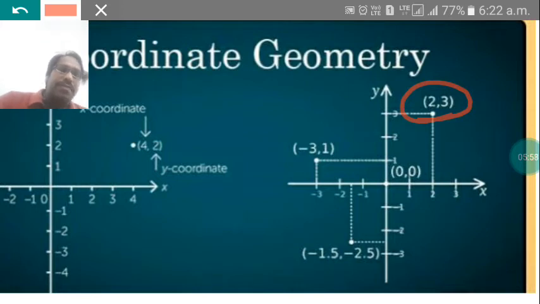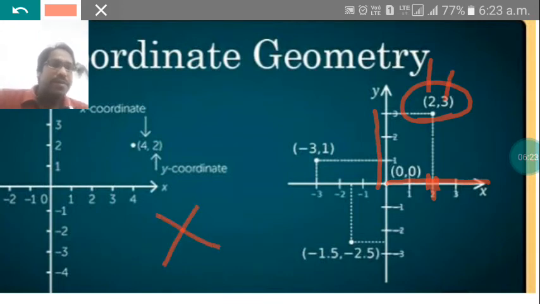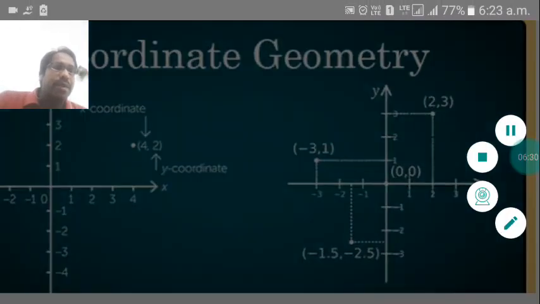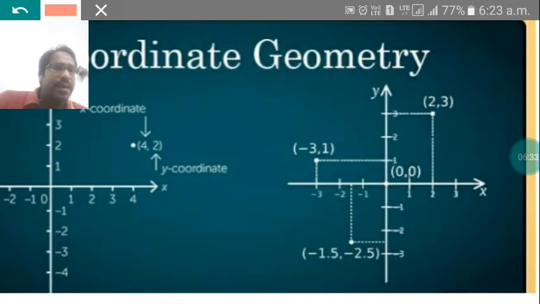So what does 2 mean? 2 means the distance on the x-axis. What is the distance on the x-axis? It is 2, so that's why the first point is written as 2. And what is the distance on the y-axis? That is 3, so that is written as 3 here. And what is an ordered pair? An ordered pair is where first you write x and then you write y. The same thing has been written here. In every point you will see that first x will be written and then y.